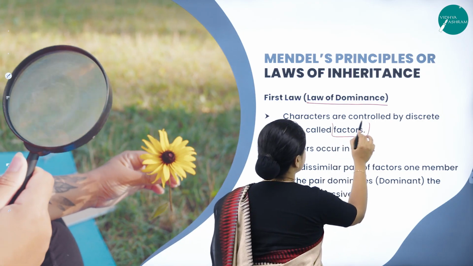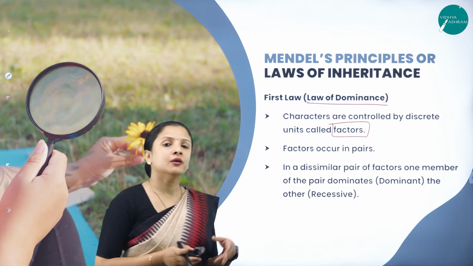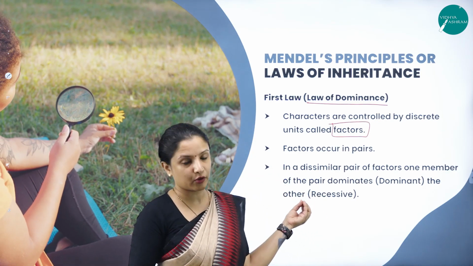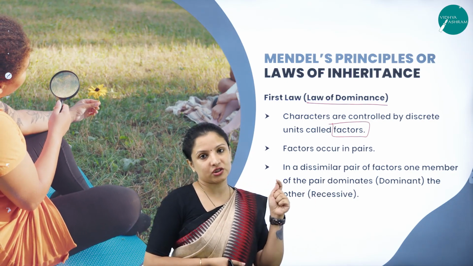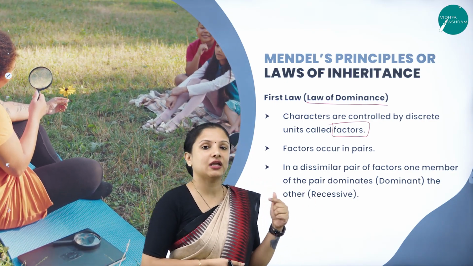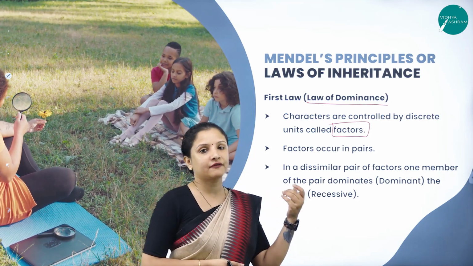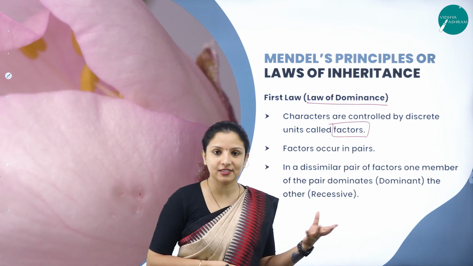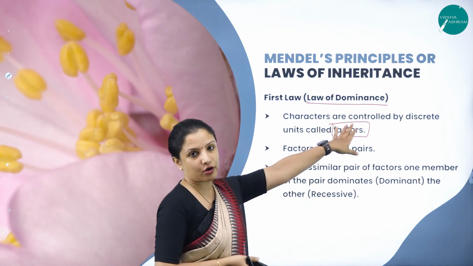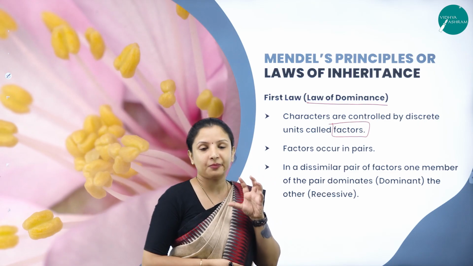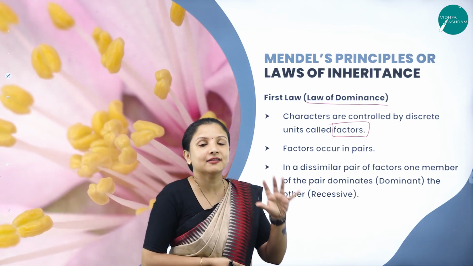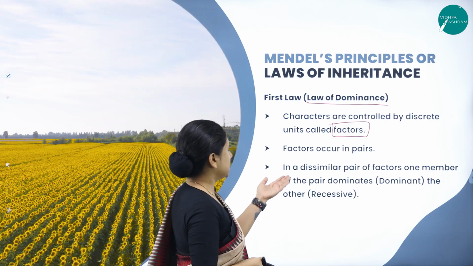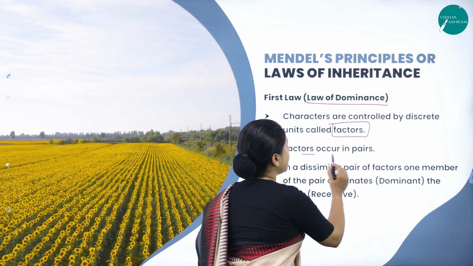I told you about this in the previous session. When Mendel first started his experiments on the pea plant, he didn't call these genes. Instead of genes, he gave the name factors. Later, after the invention of the microscope, they got to know about chromosomes and genes, but until then they were called factors. There are things in the plant called factors that control all the characters of the plant, and these factors usually occur in pairs.